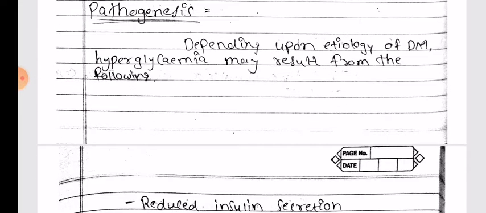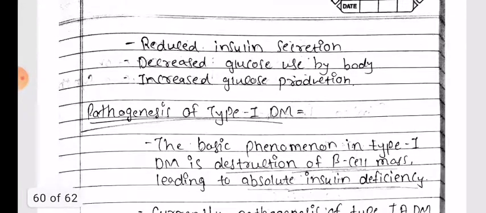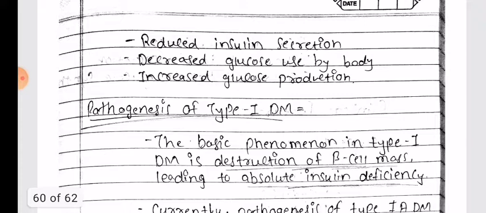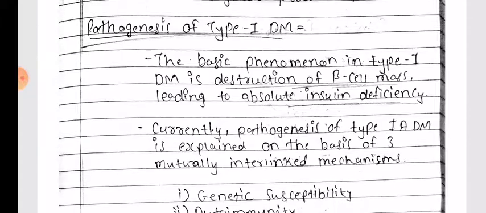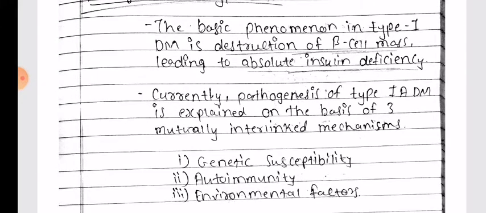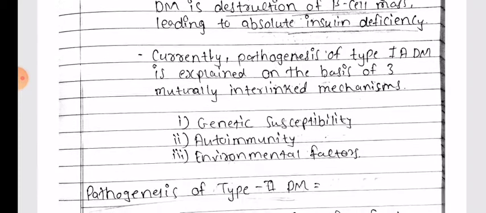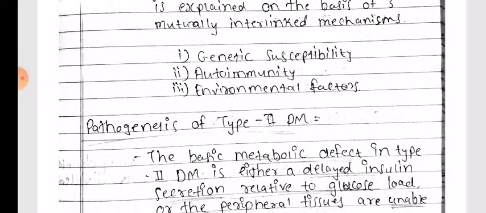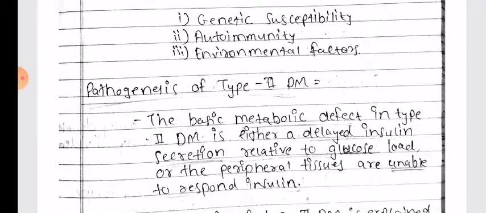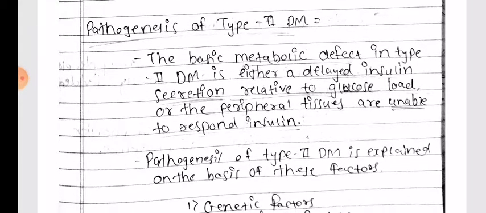Pathogenesis. Depending upon etiology of diabetes mellitus, hyperglycemia may result from the following: reduced insulin secretion, decreased glucose use by body, and increased glucose production. Pathogenesis of type 1 diabetes mellitus. The basic phenomenon in type 1 diabetes mellitus is destruction of the beta cell mass leading to absolute insulin deficiency. Currently, pathogenesis of type 1 diabetes mellitus is explained on the basis of three mutually interlinked mechanisms: genetic susceptibility, autoimmunity, and environmental factors.